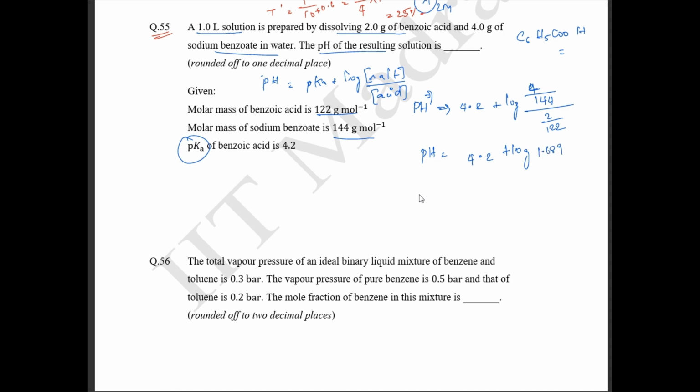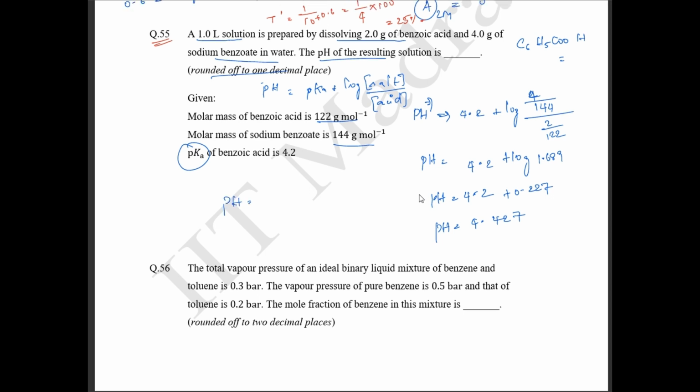Okay, so if you solve, the pH value is going to be 4.2 plus 0.227. So the pH is going to be equal to 4.427. Okay, here they have said round off to 1 decimal place. So the pH is going to be 4.4. So 4.4 is the correct answer.